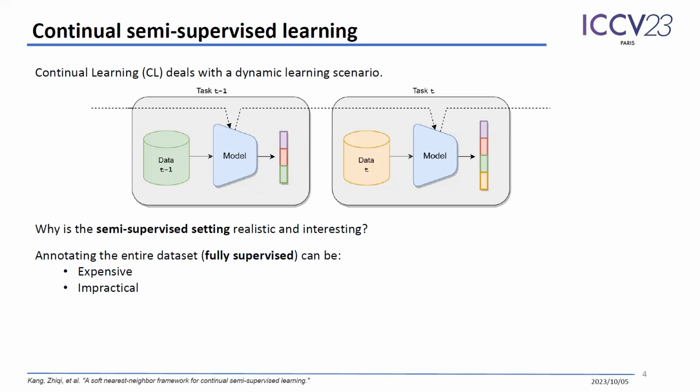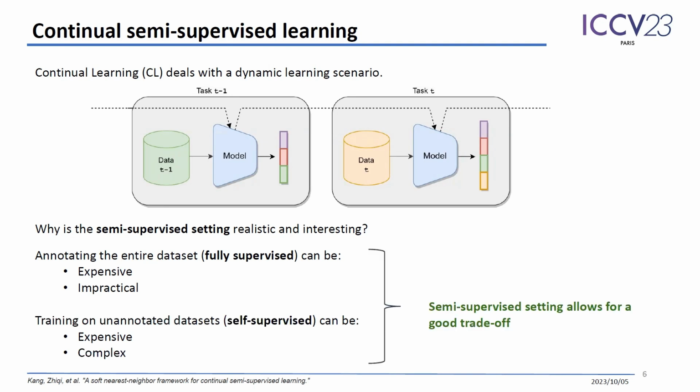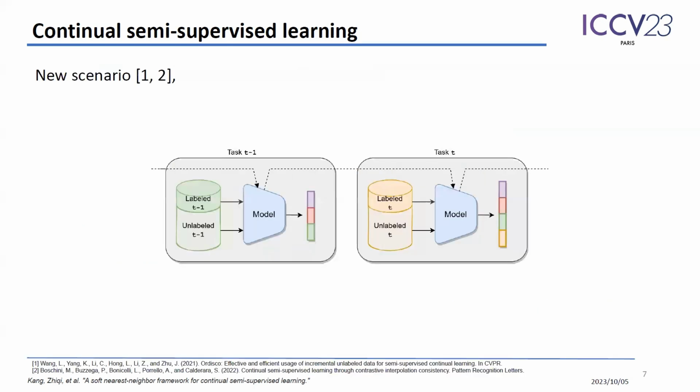If we consider a fully supervised learning scenario where we annotate the entire dataset, the labeling operation can be expensive or even impractical for some online applications. Instead, a self-supervised setting where we do not annotate any data results in an expensive and complex training procedure. We believe that the semi-supervised setting finds a good trade-off between them, as the limited annotation can still provide strong learning signal. As you can see, for each task, we have now both labeled and unlabeled data.